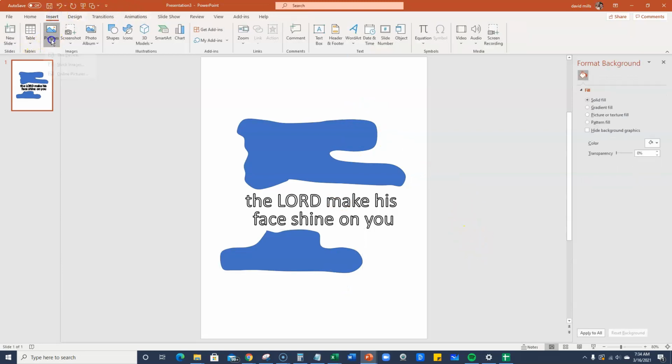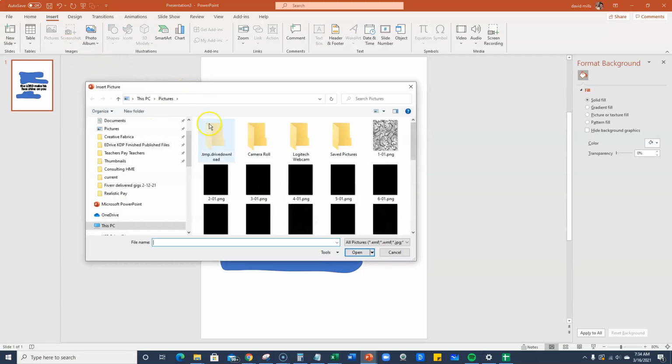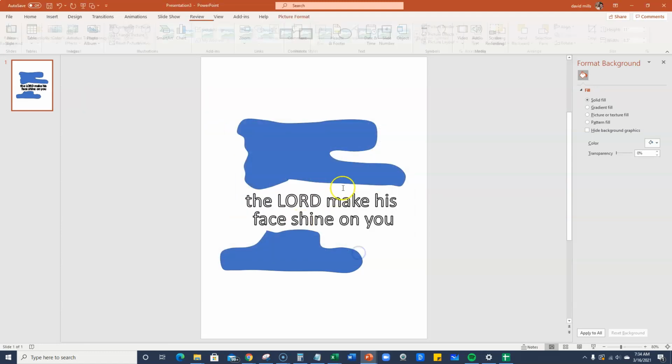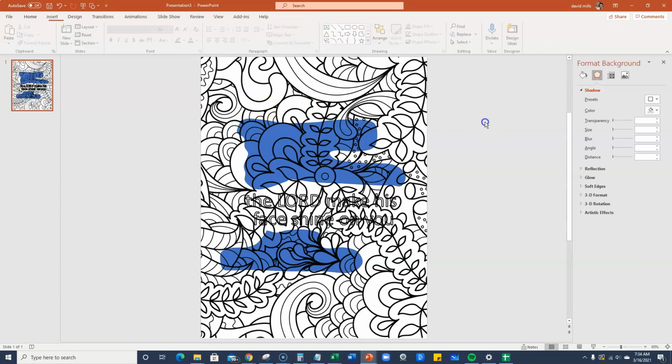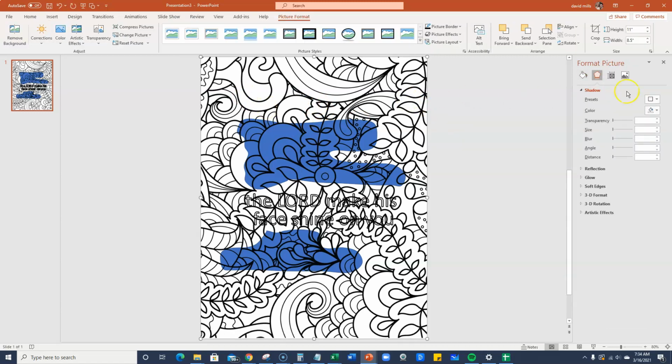I'm going to go to insert pictures from this device, and we are in our pictures area, and I'm just going to grab like this one here and insert it, and that actually is the one. So as you can see, the background is a little dark. So what we'll do is we'll go here and we'll format our background. We'll go to format picture. We'll go to picture transparency.